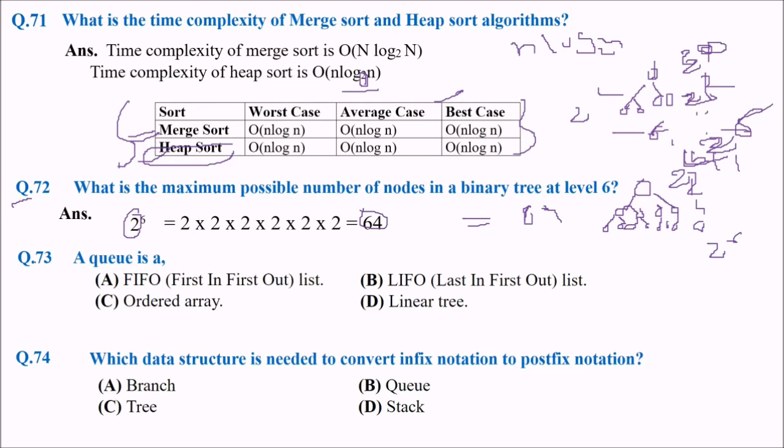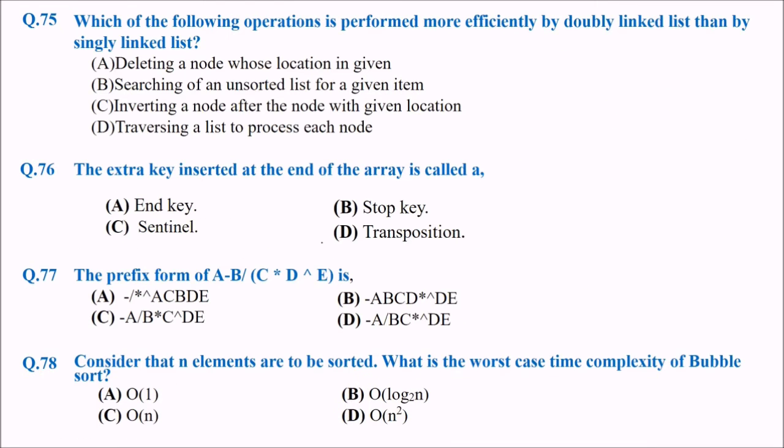Now the question is, a queue is a what? The answer is FIFO, first in first out. Last in first out is the stack. Queue is neither a linear tree nor an ordered array. Which data structure is needed to convert infix notation to postfix notation? This is a very obvious question. Is it tree or stack? The answer is stack. Stack is used to convert infix notation to postfix notation.